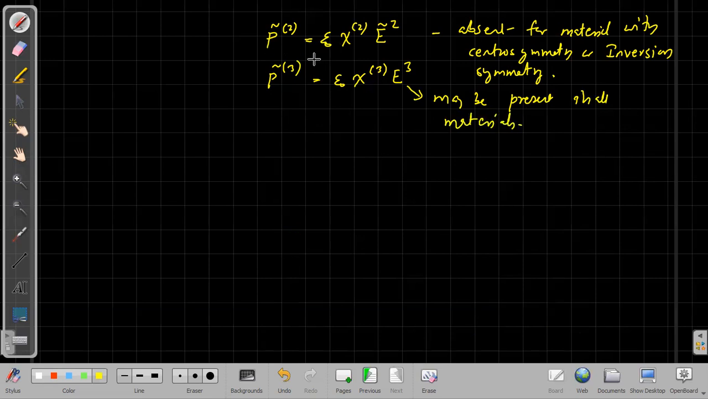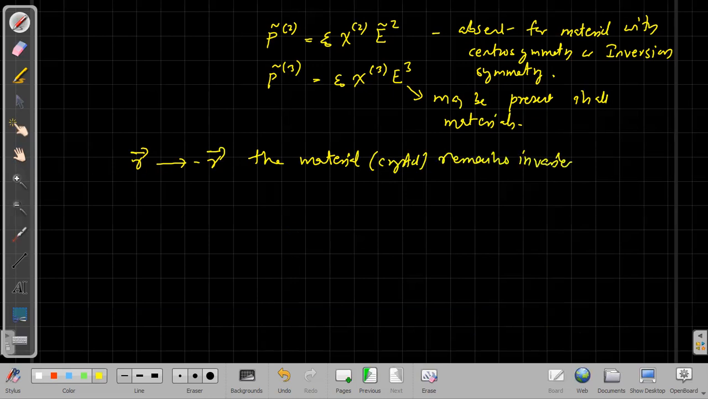So how does this P2 become absent in a center of symmetry material? The center of symmetry or inversion symmetry means if you take a crystal and transform all vectors R to minus vector R, the material, meaning the crystal, remains invariant. That is what is meant by center of symmetry or inversion symmetry.